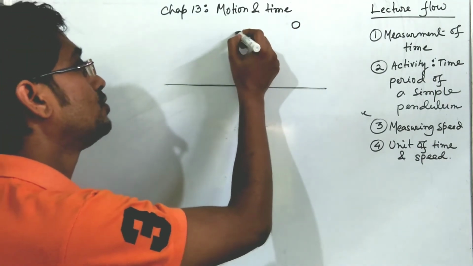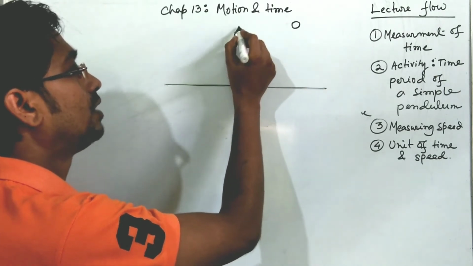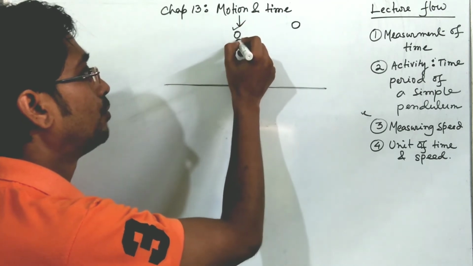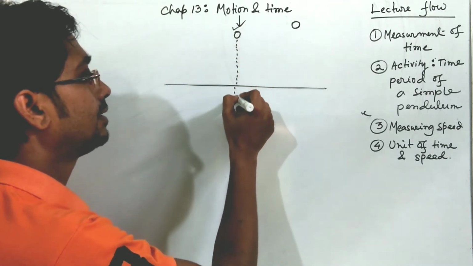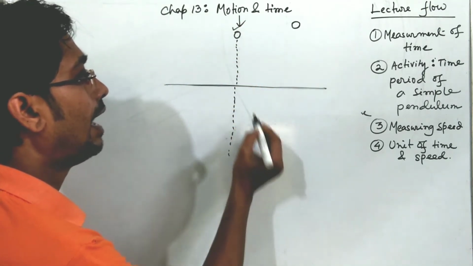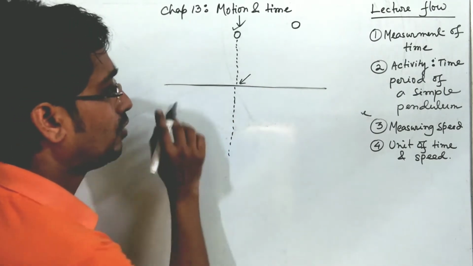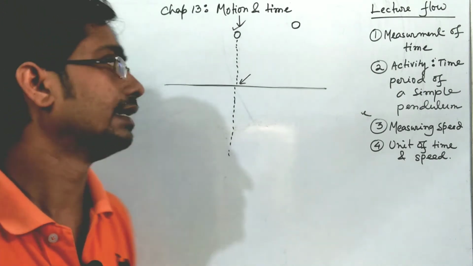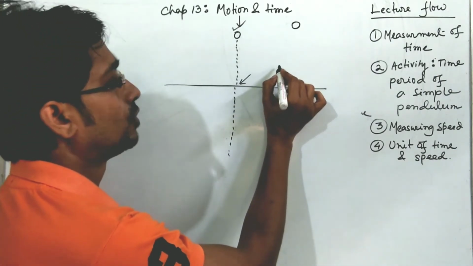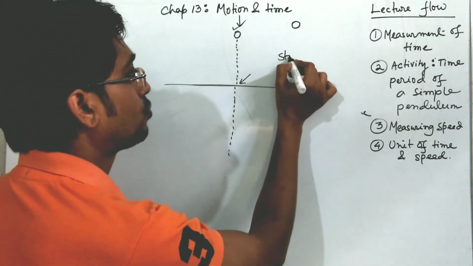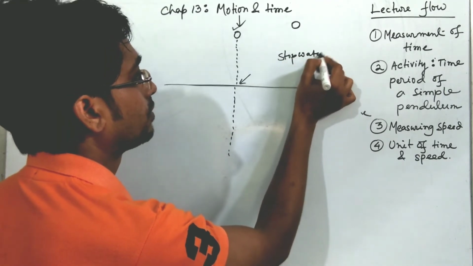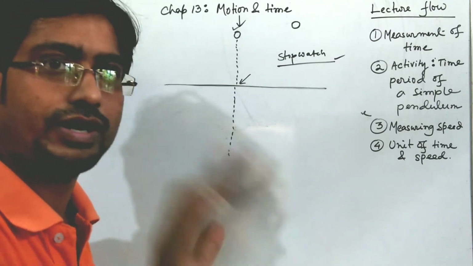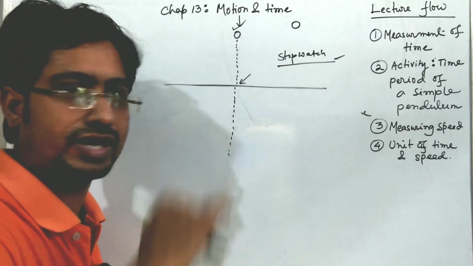So if you push the ball gently, suppose we have placed the ball here, and if you push the ball, then the ball will move in that direction, and when the ball is about to cross the line, then you switch on your stopwatch. You have taken a stopwatch here also, or your Android phone's watch, whatever it may be. A stopwatch is also available in your Android phone.